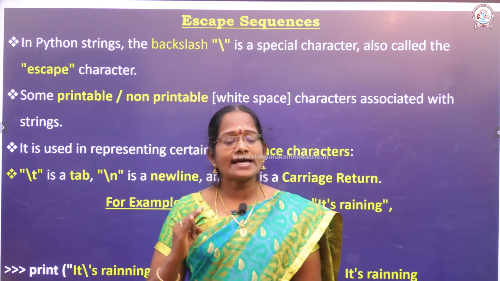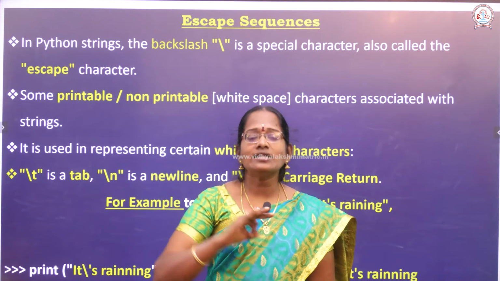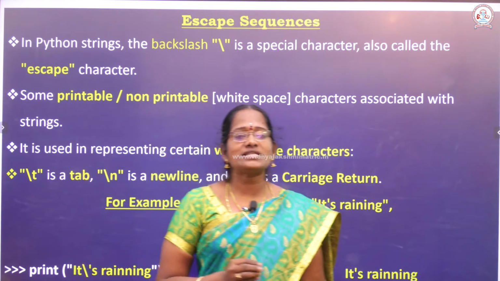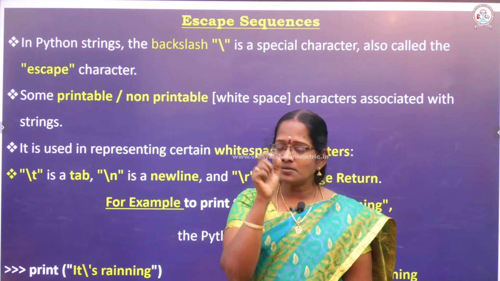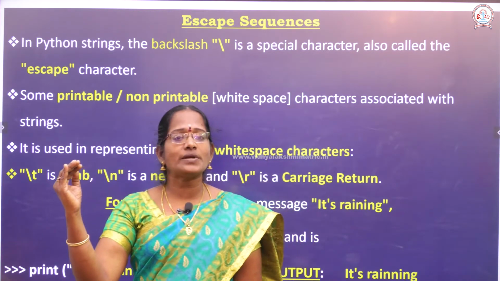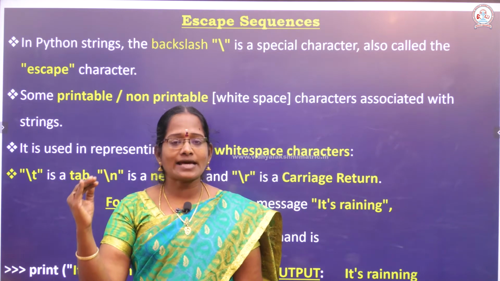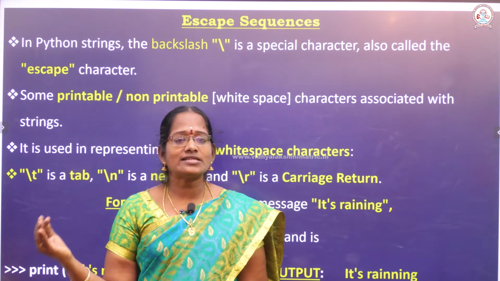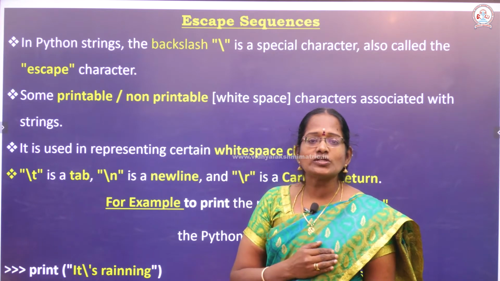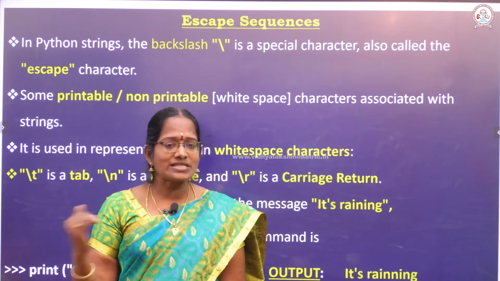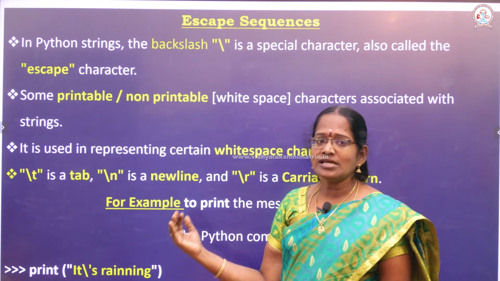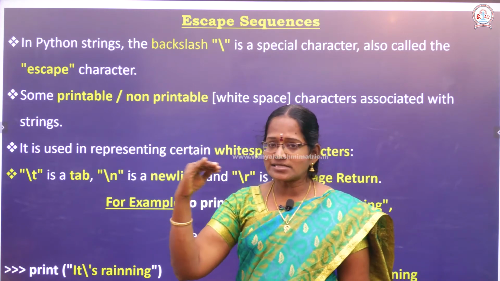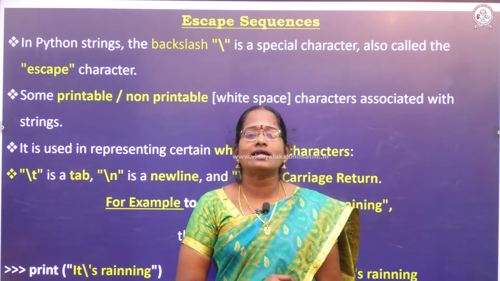Okay, among these characters, something is printable and something is non-printable. Non-printable means white space characters. These non-printable characters are called white space, and they are associated with a string. It is used to represent certain white space characters. So backslash t helps you create a tabulation. Tabulation means 4 character spaces will be allotted.